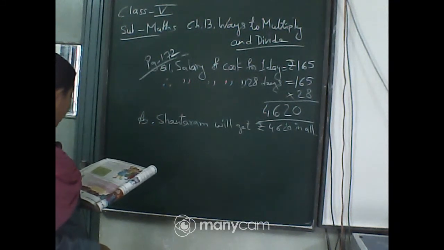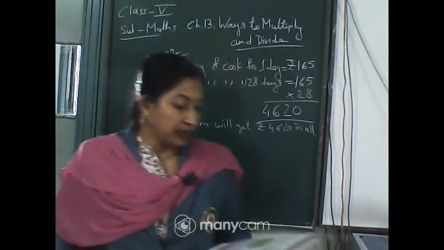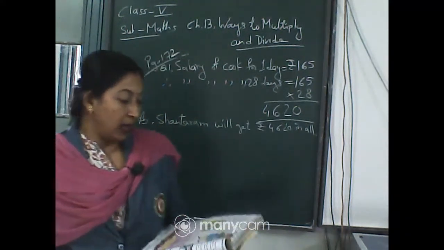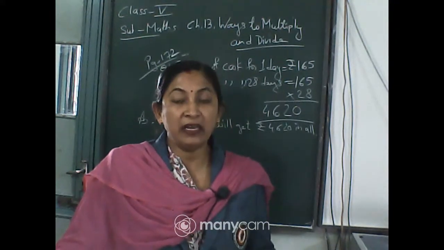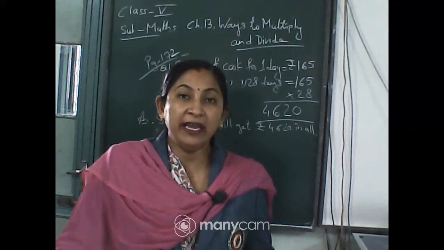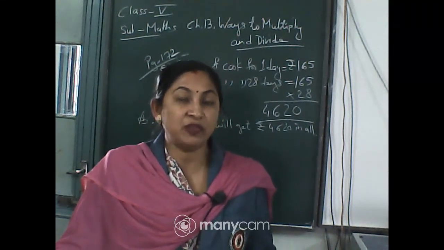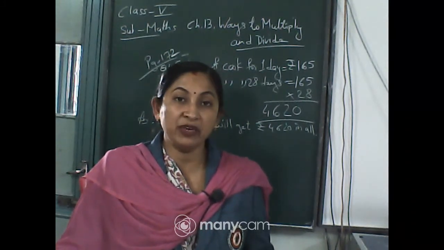Next, if he is called for all days of the year, how much salary will he get? Now, he is called for all the days. That means in 1 year we have 365 days, isn't it? For 1 day he is getting the salary 165. So for 365 days he will get the salary. It is multiplied by 365.